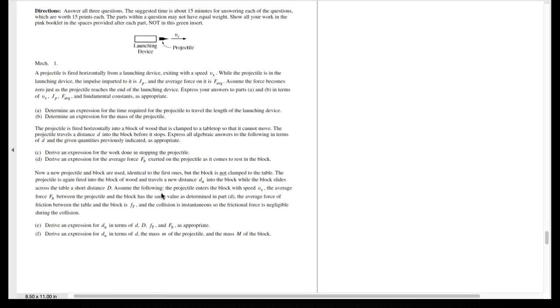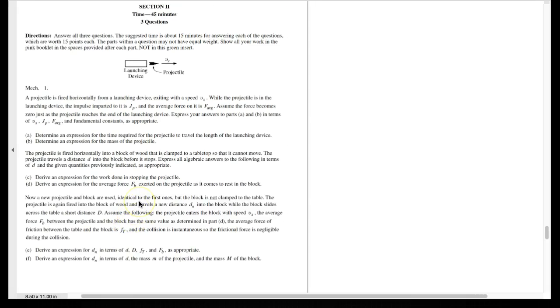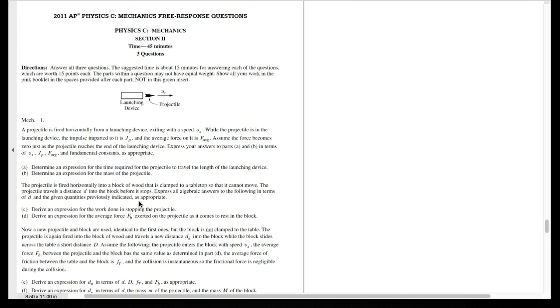Now they have the projectile and the block again, but the block is not clamped. The projectile is fired again, and it travels a new distance. And there's all kinds of friction here, so a really good problem, but a pretty lengthy problem.